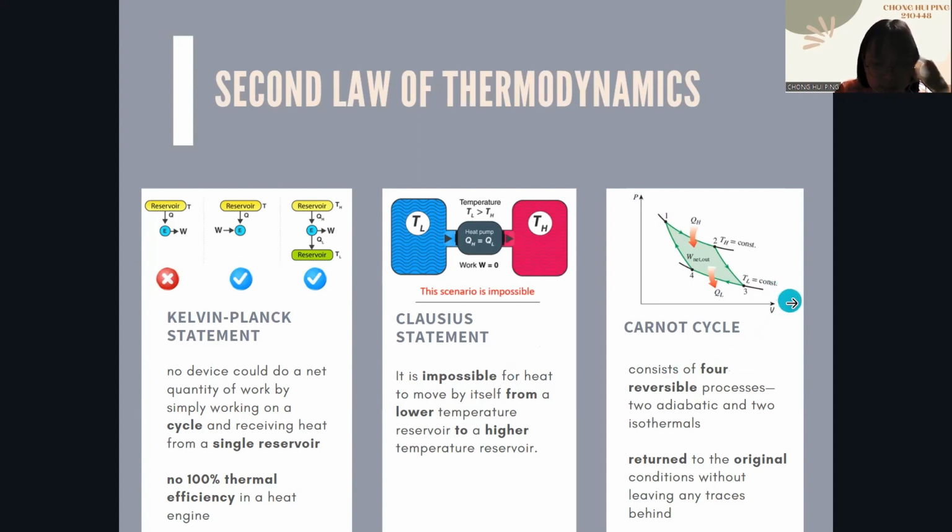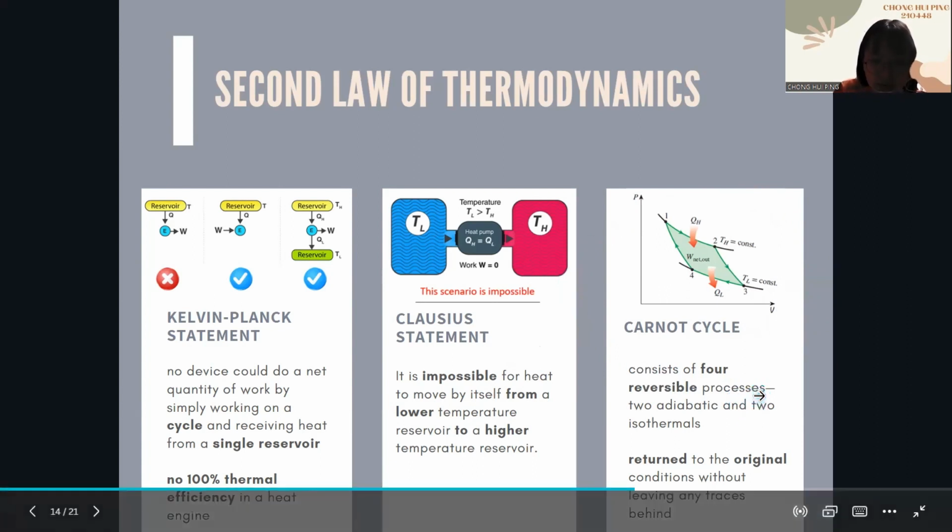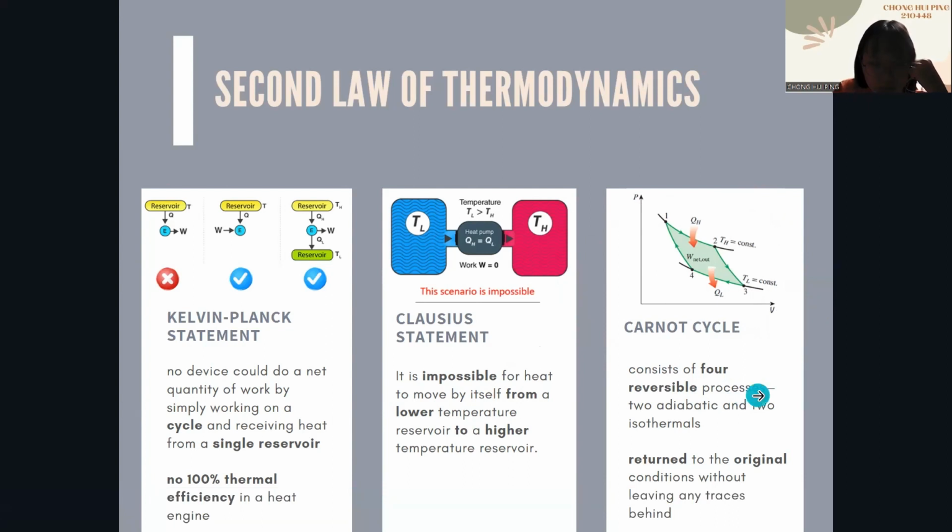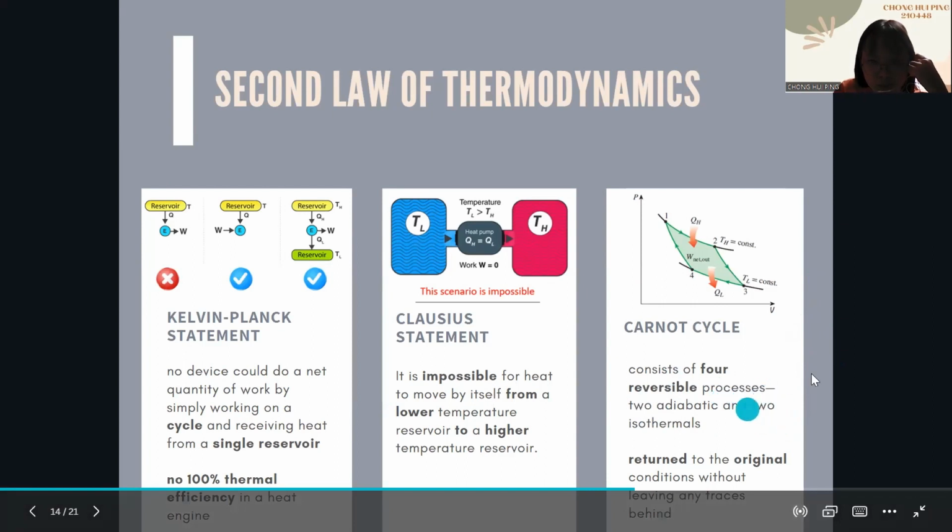And the last one is the Carnot cycle. Since the second law of thermodynamics declares that no heat engine can obtain 100% efficiency, however, it proves that a reversible engine has a higher efficiency than an irreversible engine. So the process that we are going to discuss is reversible, in which it will return to its initial state without leaving any traces behind. And the Carnot cycle can be divided into four processes, which are two adiabatic and two isothermal.